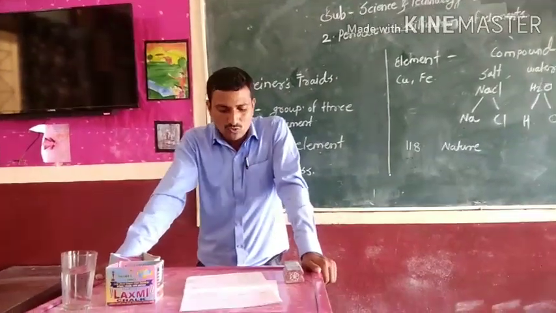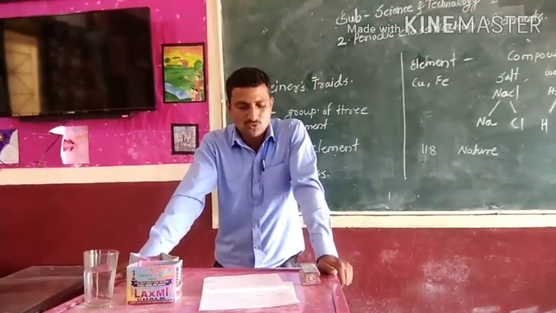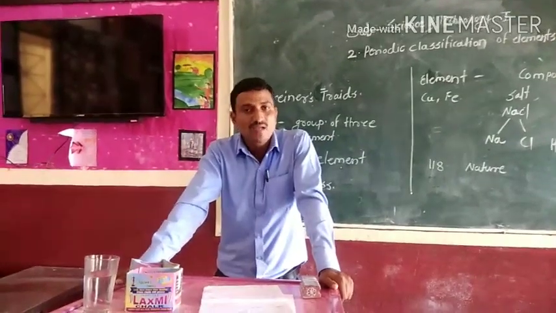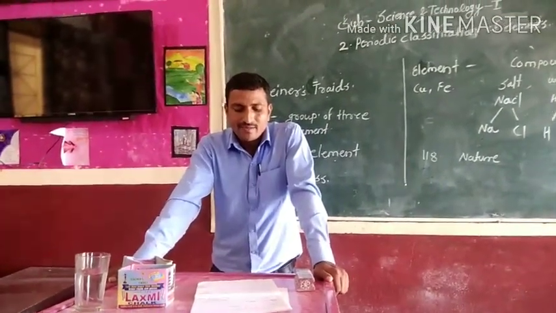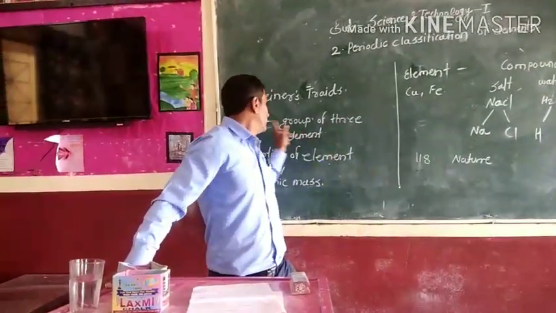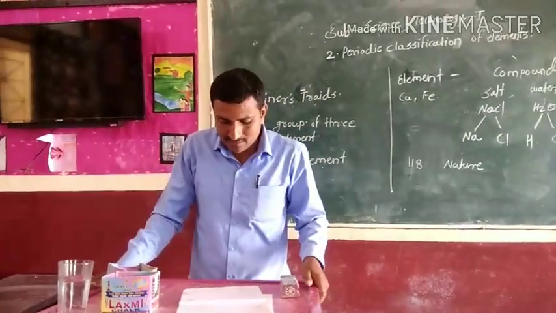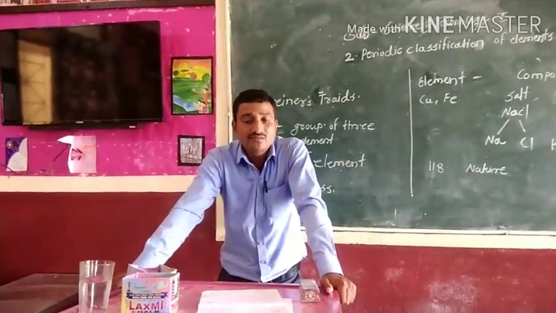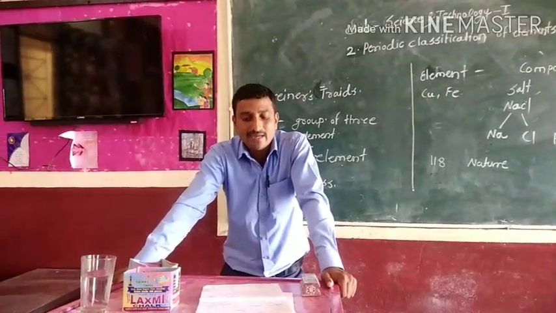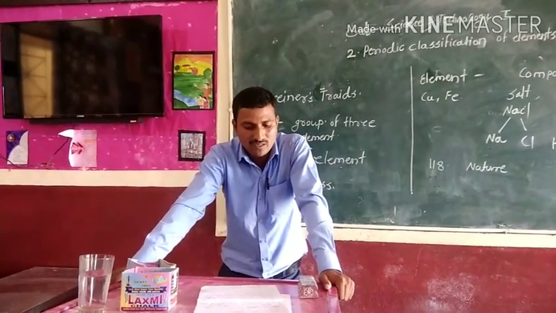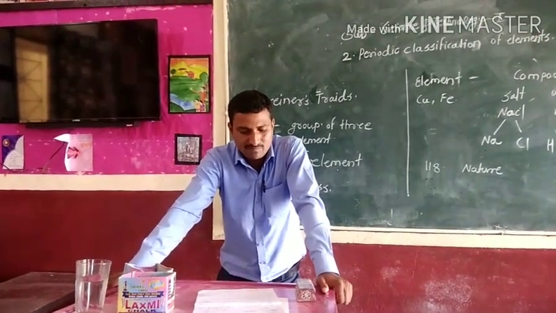He made groups of 3 elements, each showing similar chemical properties, and called them triads. Then he arranged the 3 elements in a triad in increasing order of atomic masses.